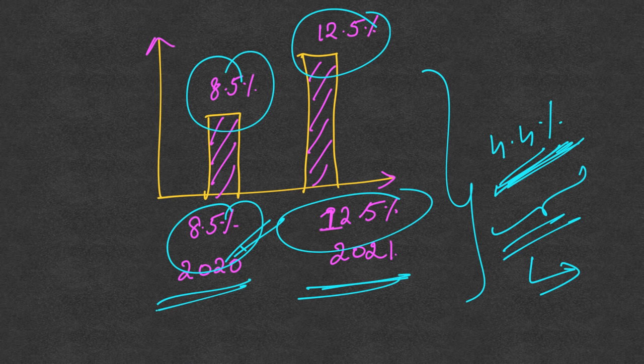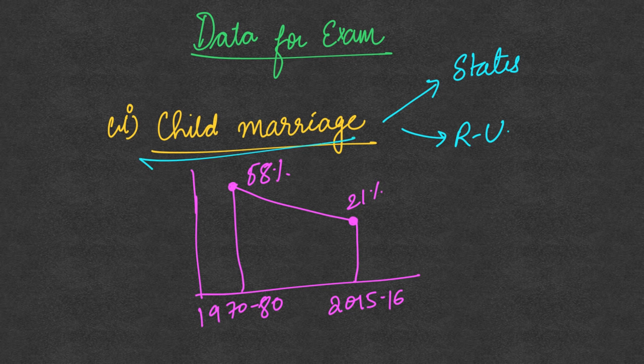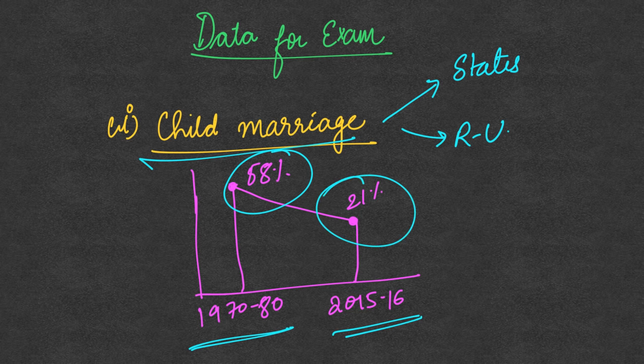Now we will go to a topic related to women's issues. This whole article had some very important data which needs to be remembered whenever we are writing about women's issues. First is child marriage. In 1970 to 1980, 58% of marriages were child marriages, and now in 2015-16, it is 21%. So we can see how much decline there has been in the prevalence of child marriage.